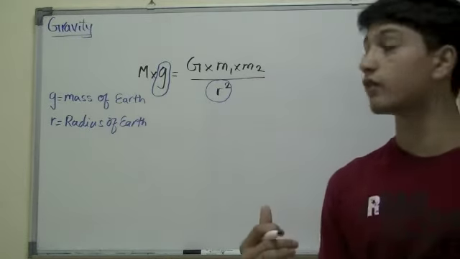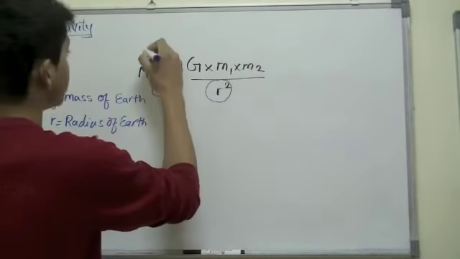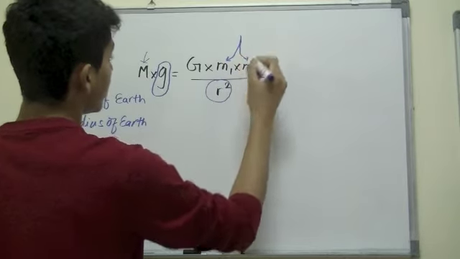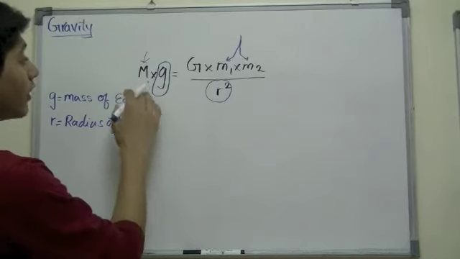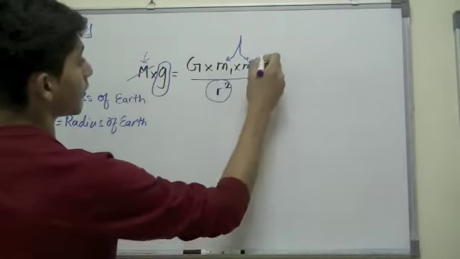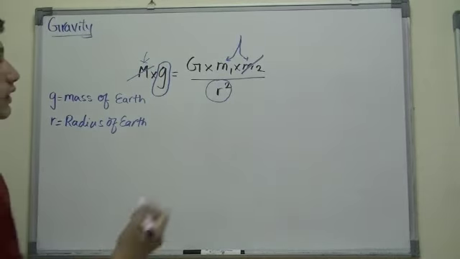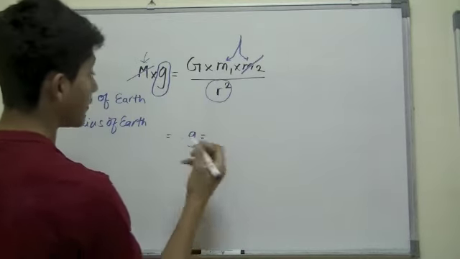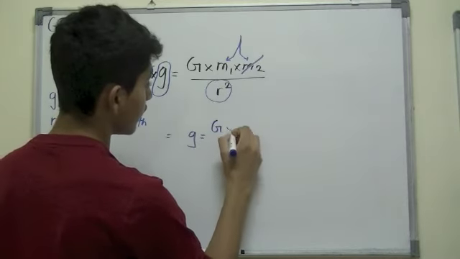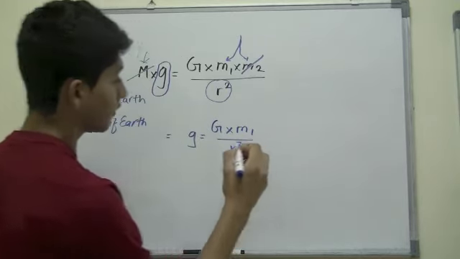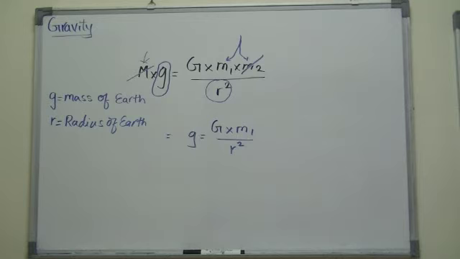Now if we go back to the formula, we have mass over here and two masses right here. What we can do is divide off mass on both sides and cancel each one out. So this mass cancels out with mass 2, so we don't really need mass 2. The basic formula now would look like the mass of the Earth equal to gravitational force times mass 1, divided by radius squared. And now what we are doing is basically solving for the gravity, right?